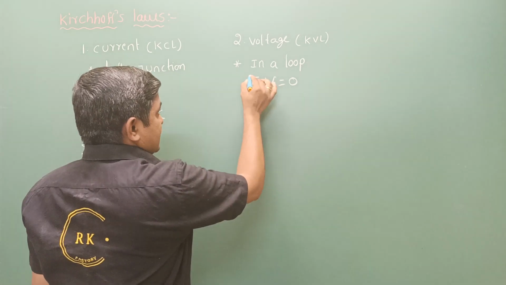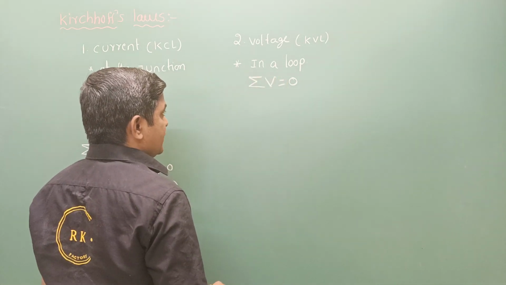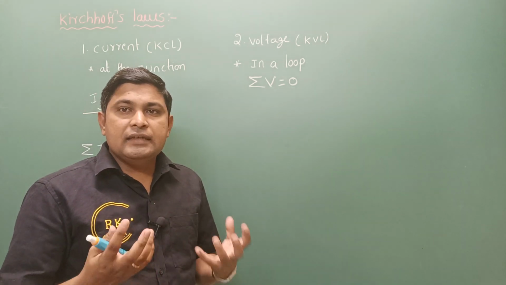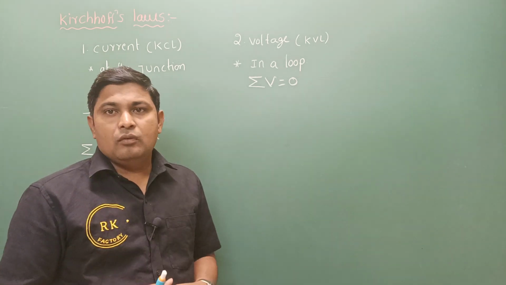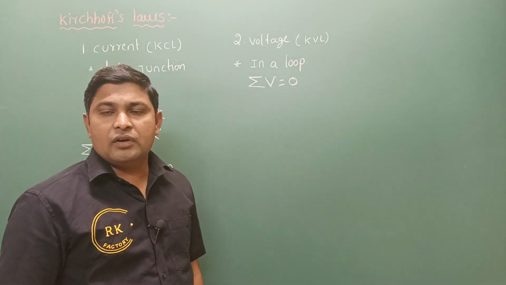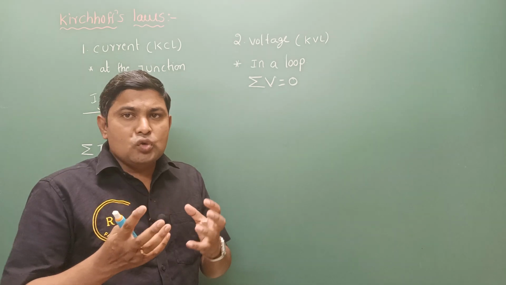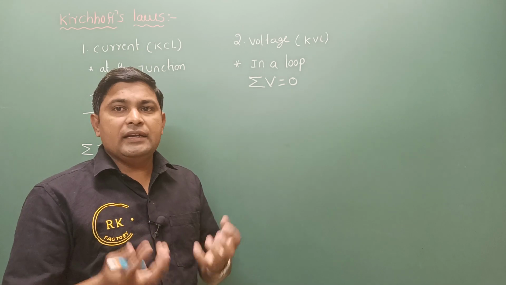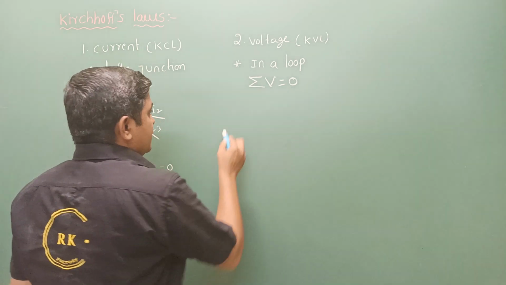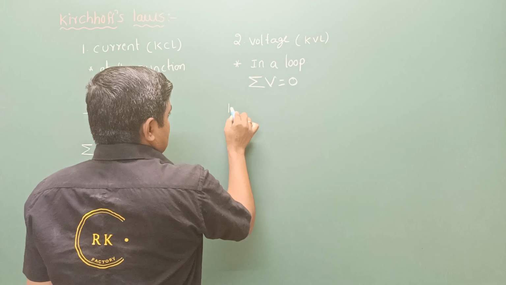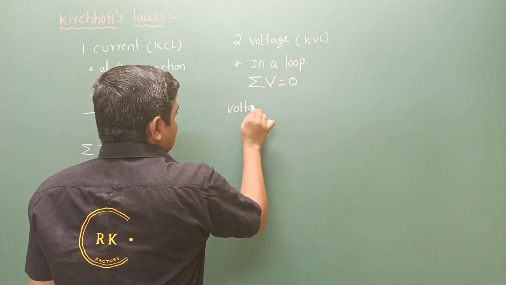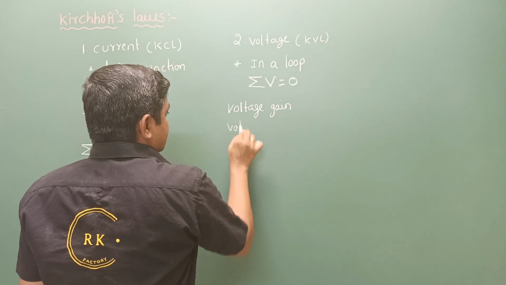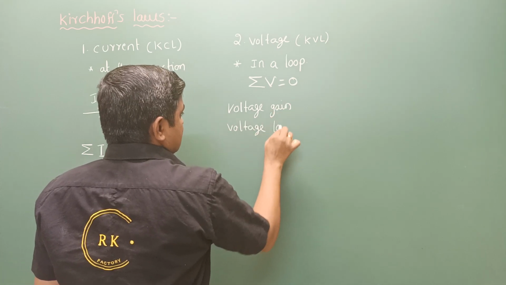Why are we talking about net voltage? Because there can be sources of potential difference and there can be consumptions of voltage. If there is a resistor, it is not giving potential difference, but instead it is consuming it. In another term, we can simply say voltage gain and voltage loss.